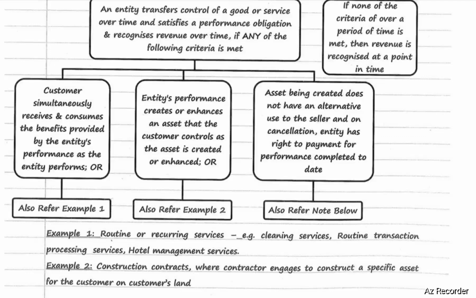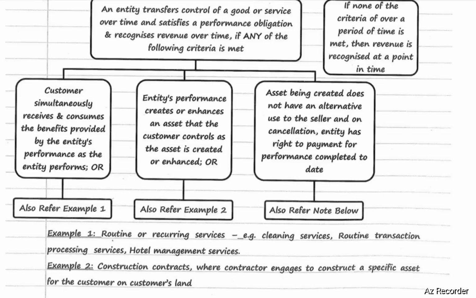Third case, the asset being created does not have an alternative use to the seller, and on cancellation, the entity has a right to payment for the performance completed to date. That means the asset has no alternative use, and the entity has a right to payment for the performance completed till date. In such a case also, revenue is recognized over a period of time.